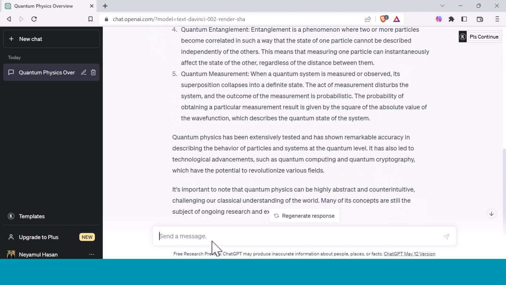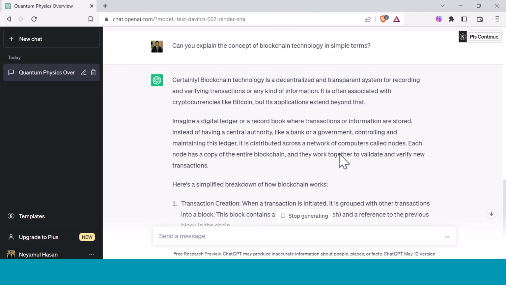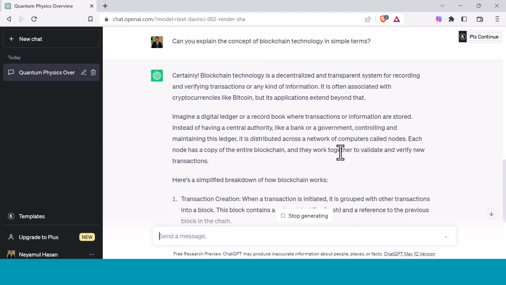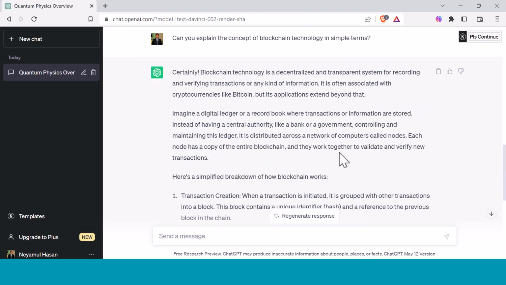Let me ask more questions like, can you explain the concept of blockchain technology in simple terms? As you can see, ChatGPT is explaining the concept of blockchain technology. If you don't understand any topics, you can use Feynman method. For example, I ask, can you explain the concept of blockchain technology in Feynman method?